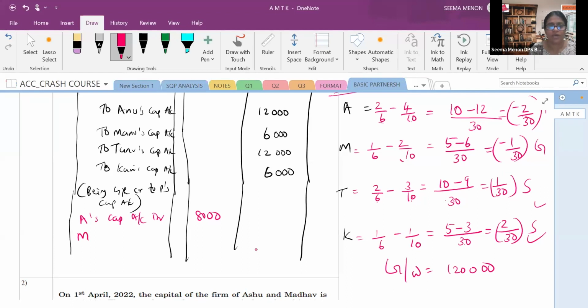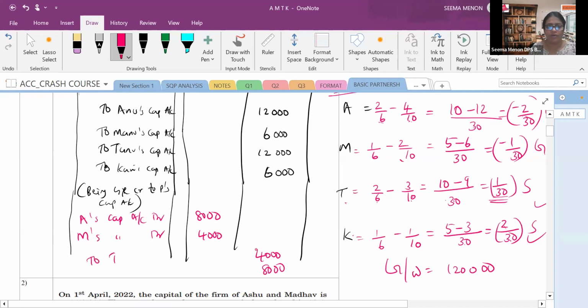Then comes Manu's capital account. Manu's capital account debit, that is 4,000. They will give to whom? Tanu. Tanu will be 1 upon 30, which means Tanu will be 4,000. Kanu is 2 upon 30, so Kanu will be 8,000. So you will write to Tanu's capital account, and last one, to Kanu's capital account.